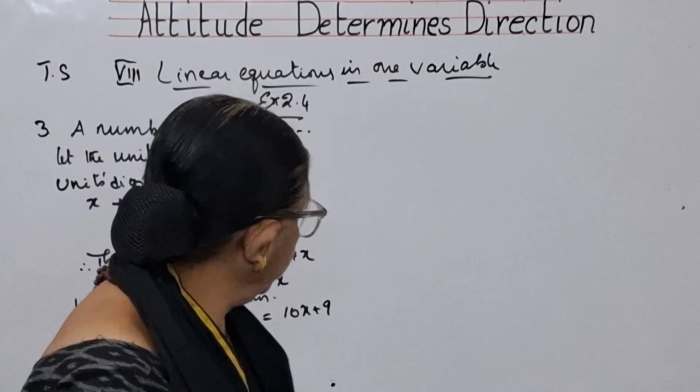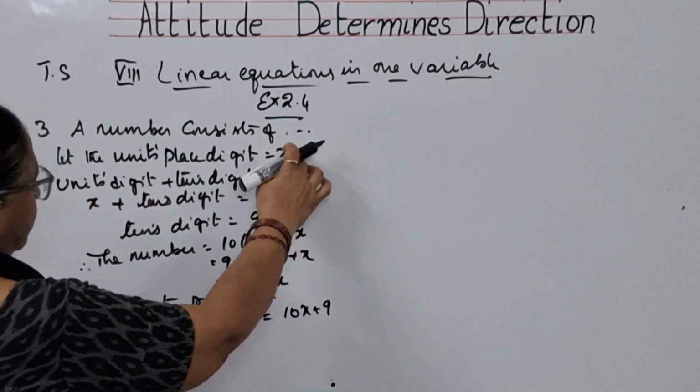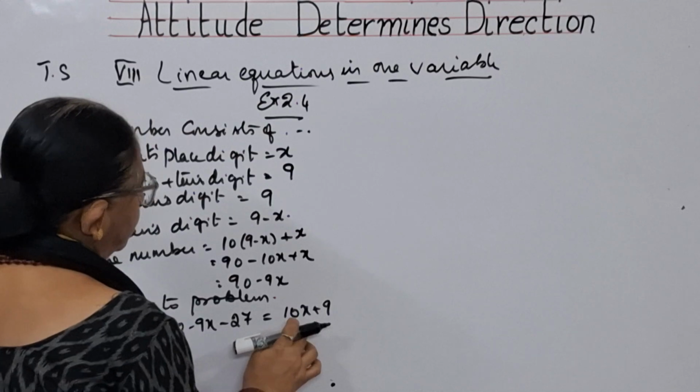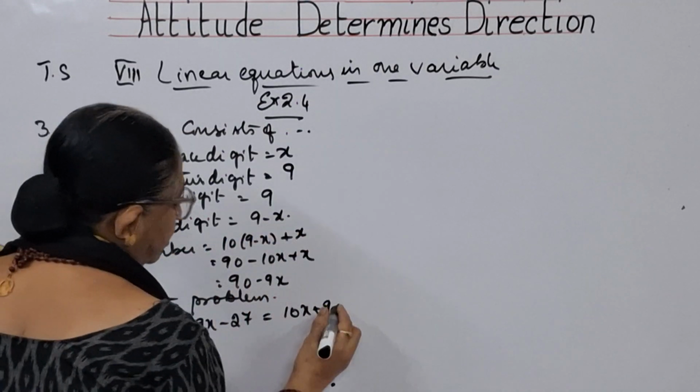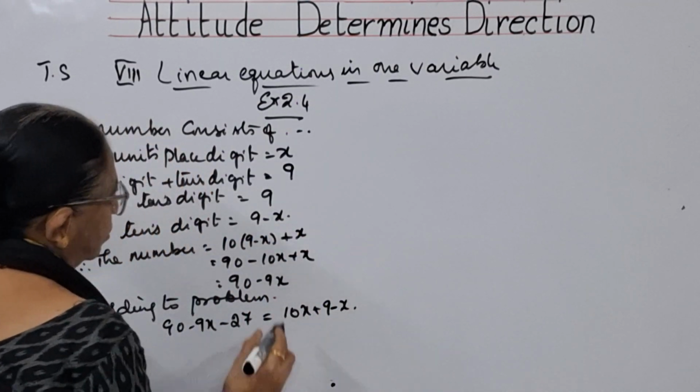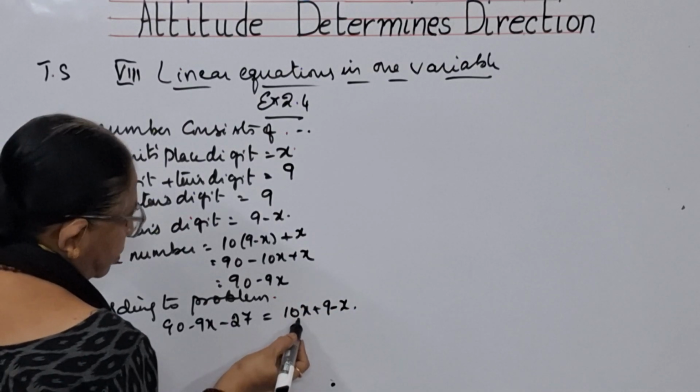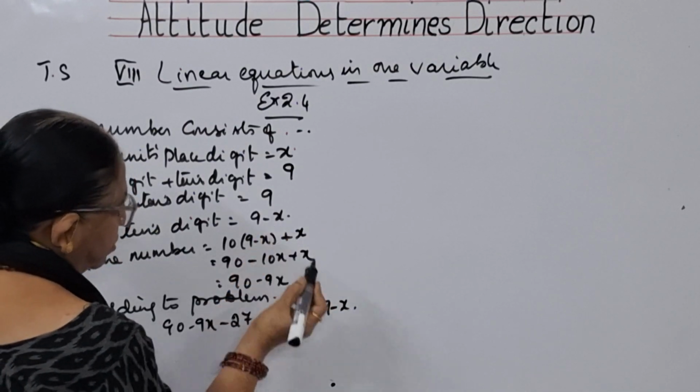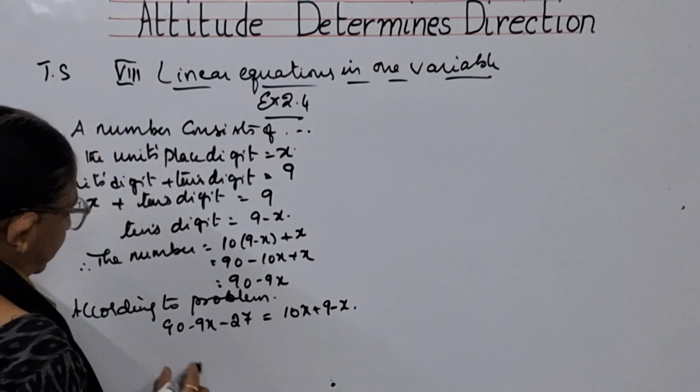the units digit is x. So units digit is x. Tens digit is 9 minus x, children. So the units digit becomes the tens digit. The tens digit becomes the units digit. What did they say?